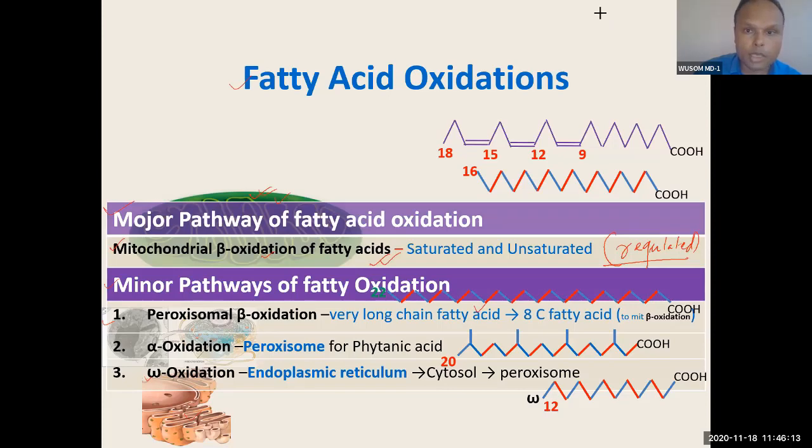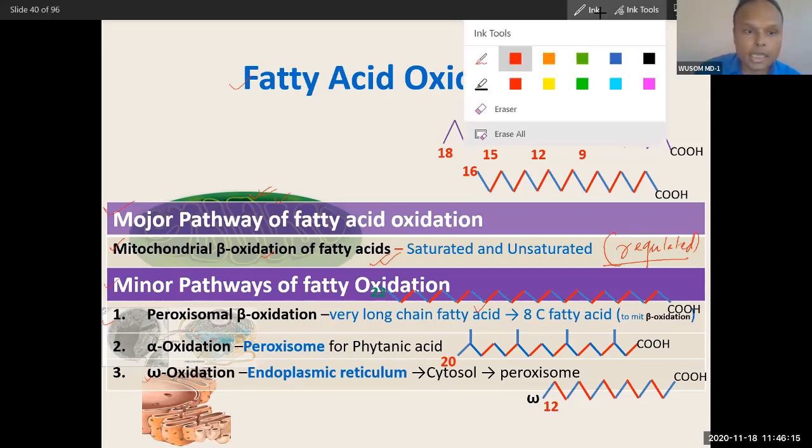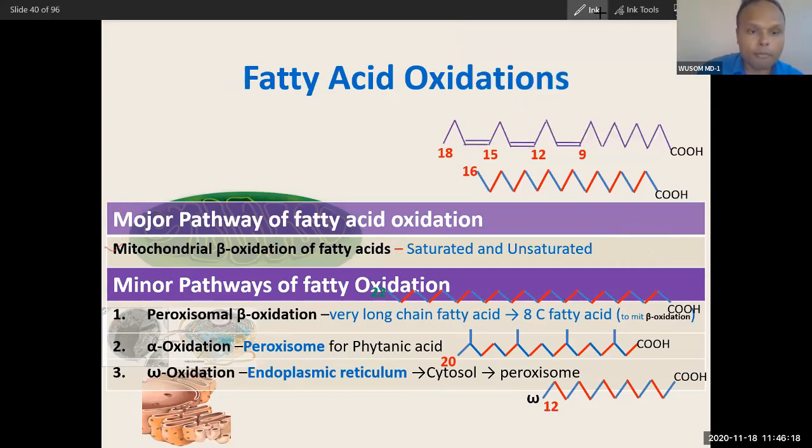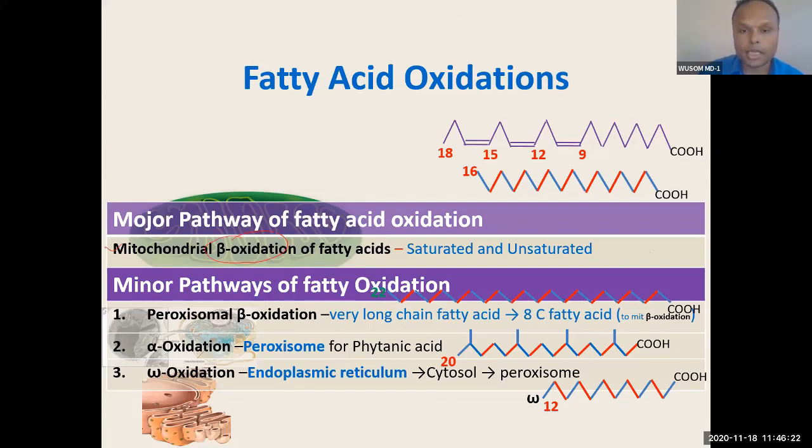Let's see them individually. We are going to talk in detail about this major pathway. This is called mitochondrial beta oxidation. So mitochondria always have beta oxidation, of saturated fatty acid and unsaturated fatty acid also. At last, I will tell you a little bit about what additional thing happens in unsaturated fatty acid. Unsaturated fatty acid has 2 additional enzymes. That's it. Otherwise, beta oxidation of unsaturated fatty acid also happens in mitochondria.